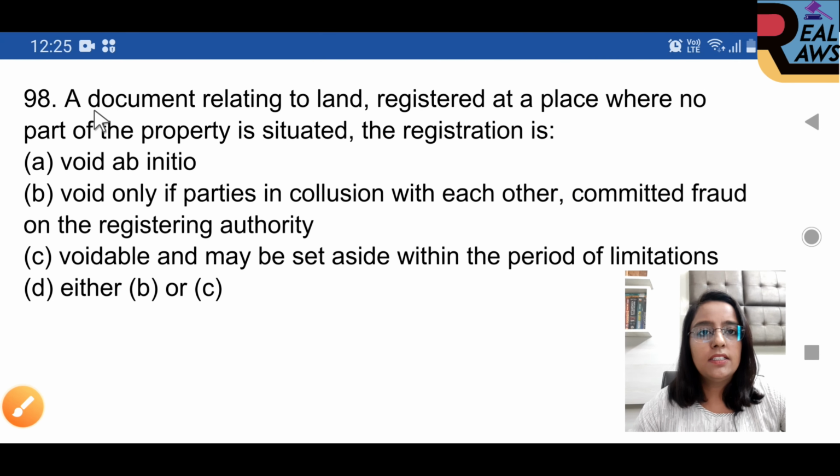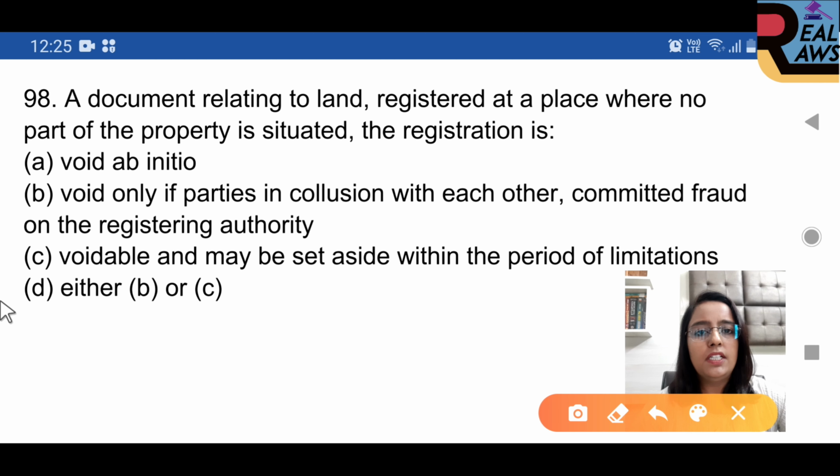Question 98. A document relating to land registered at a place where no party to the property is situated, a registration is, option D is right, either B or C. Means B is void only if the parties in collusion with each other committed fraud on the registration authority; voidable and may be set aside within the period of limitation.